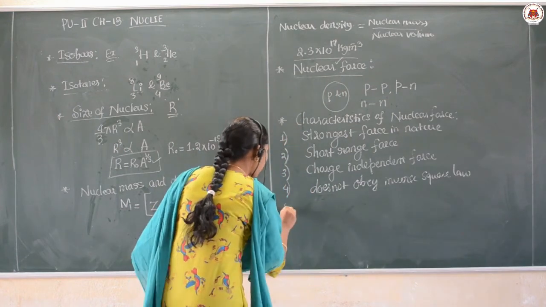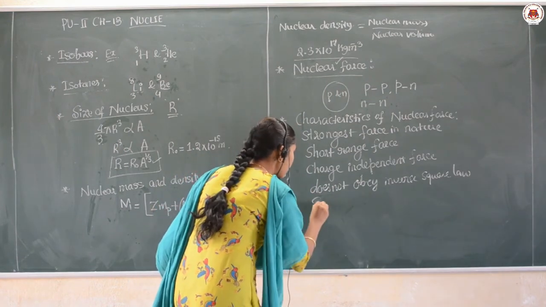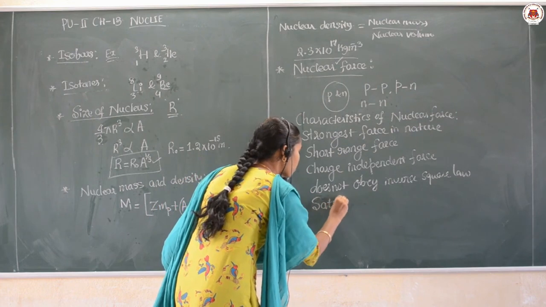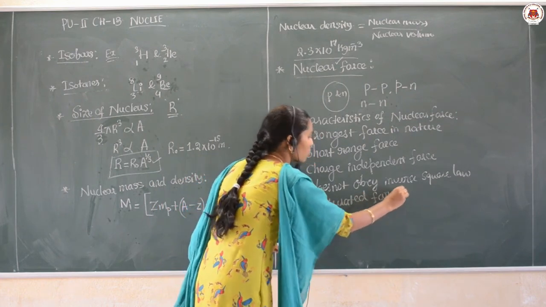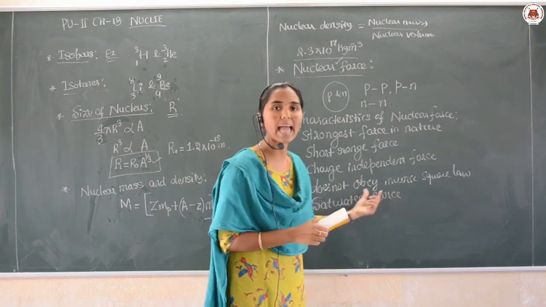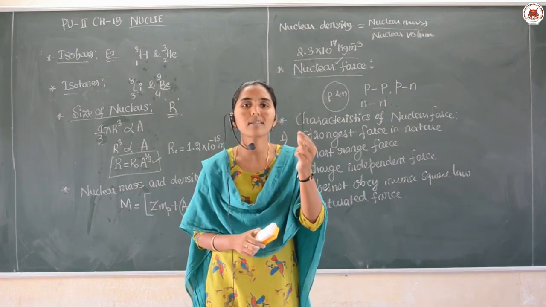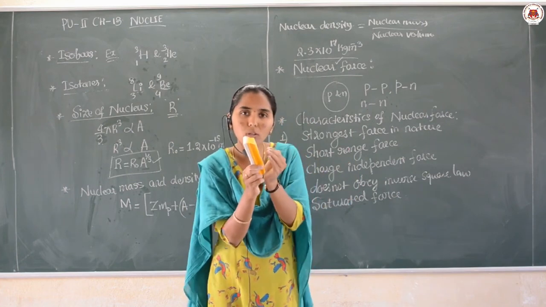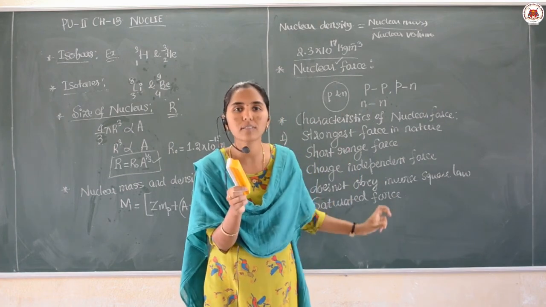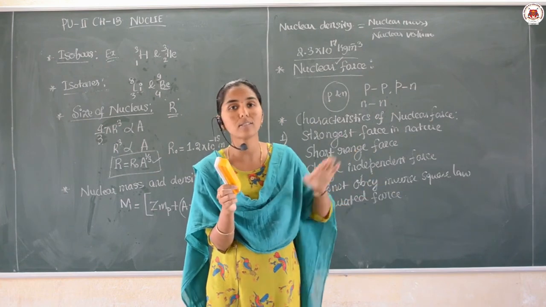Then next one, this force is a saturated force. That means it can act only for a certain range of the proton and the neutron. Within the nucleus, a certain range this force is acting on the proton as well as neutron.